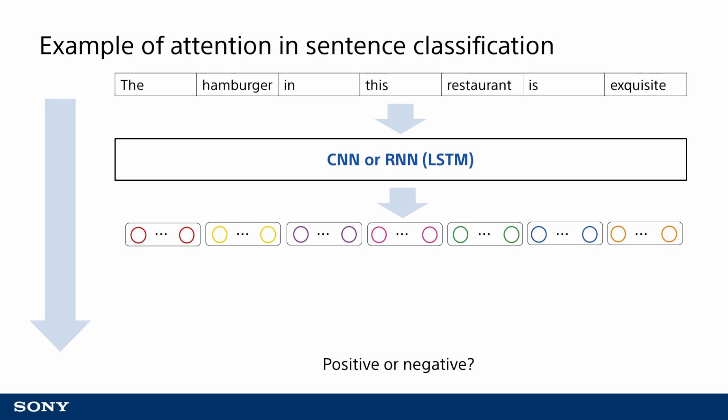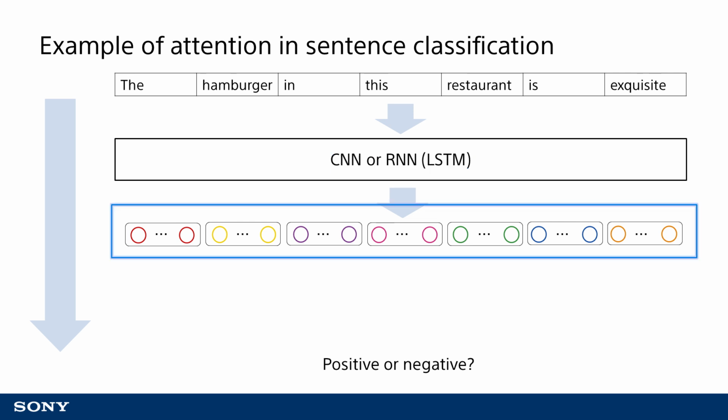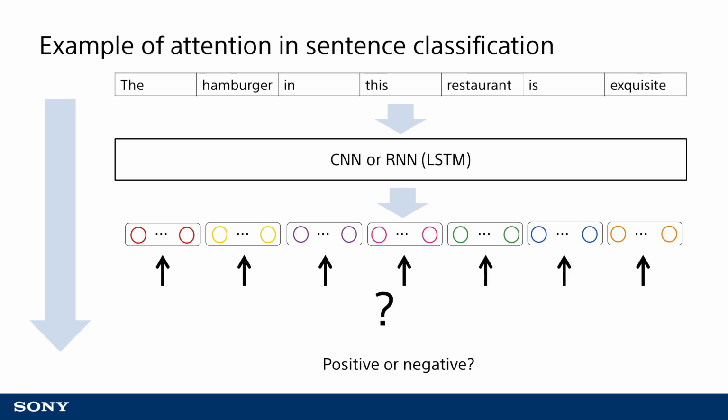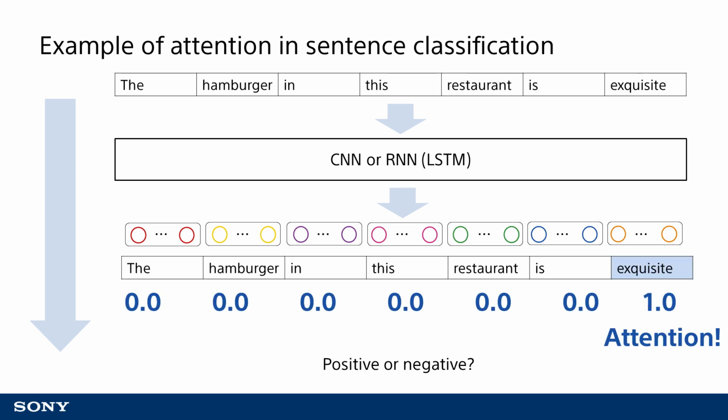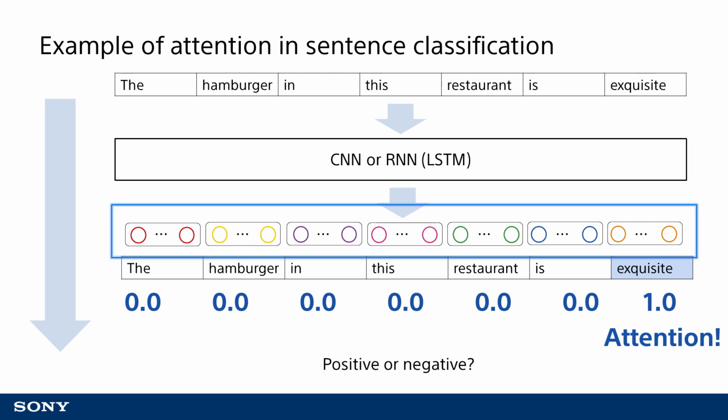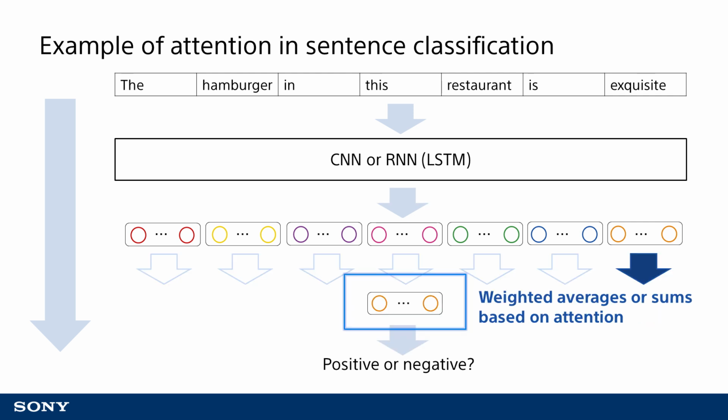First, we will use a convolutional neural network or recurrent neural network to obtain the feature amount of each word in input sentences. As we did with processing images, we will use convolution or sigmoid to calculate a value between 0 and 1 used to represent which locations of sentences are the area of focus. The values are then multiplied by a feature vector output from each word. The result is averaged with the entire sentence or totaled, which is then used as the basis to perform the recognition.